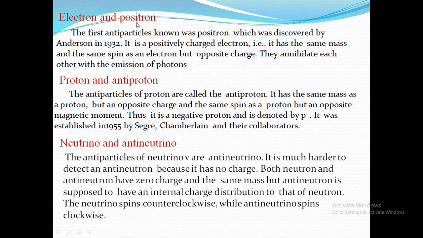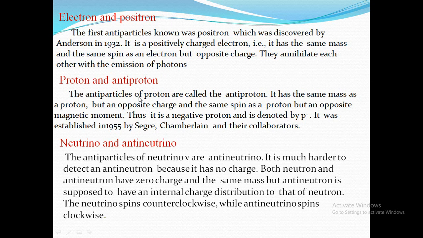First, electron and positron. The first antiparticle discovered was the positron, which was discovered by Anderson in 1932. It is a positively charged electron. It has the same mass and same spin as an electron, but an opposite charge, because the electron is negatively charged and the positron is positively charged. They annihilate each other and produce photons.